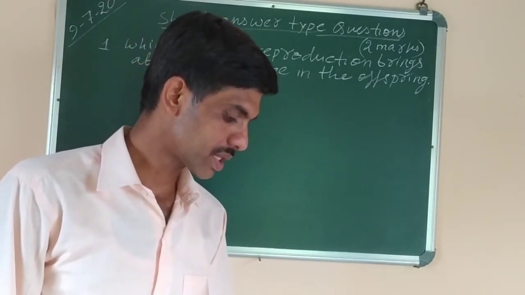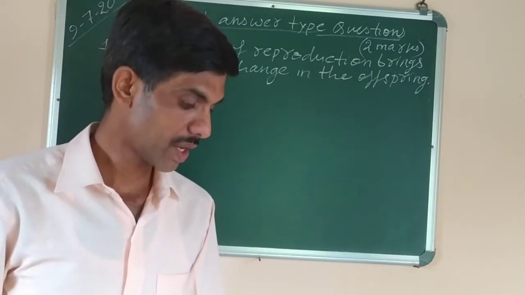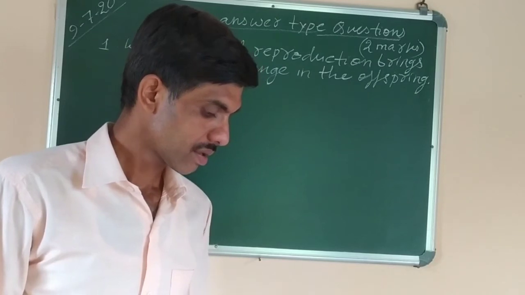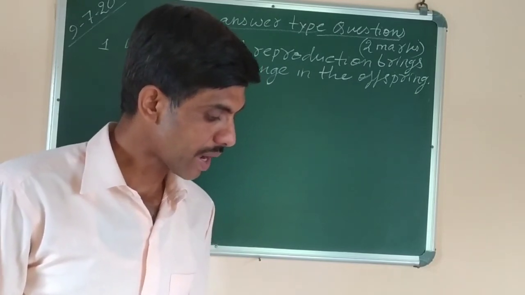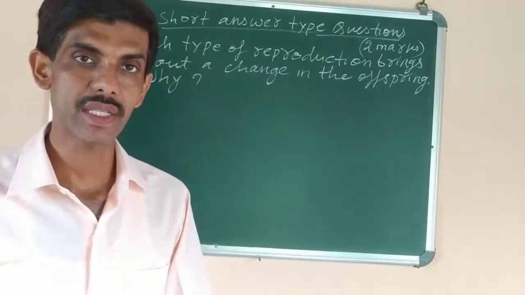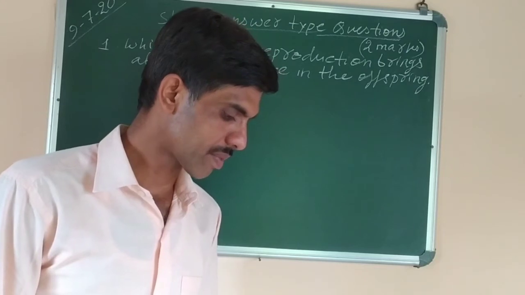Differentiate between mitosis in animal cell and plant cell. You have to write a tabular difference in which if 3 marks is there, at least you write 4 to 5 or 6 differences if you know. If you don't know, at least minimum 3 differences are needed. Okay. Then differentiate between mitosis and meiosis, same like that.